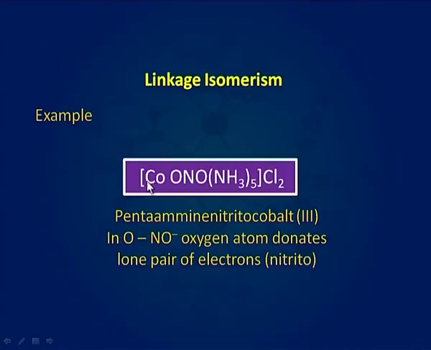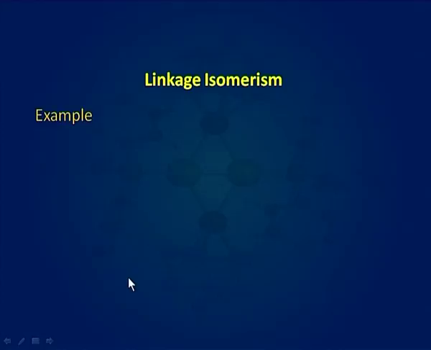For example, [Co(ONO)(NH3)5]Cl2, that is pentaamminenitritocobalt(III) chloride. In this complex, the ONO- ligand is used. In ONO-, the oxygen atom donates a lone pair of electrons and it is named as nitrito.